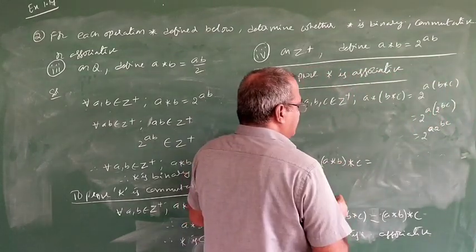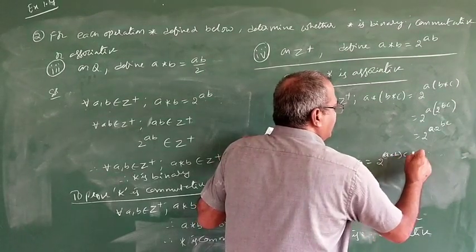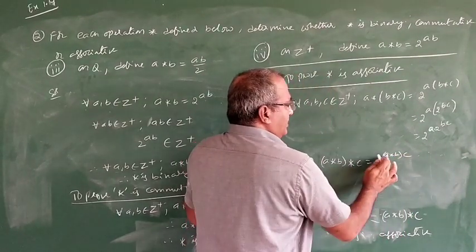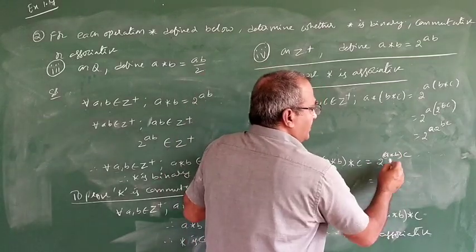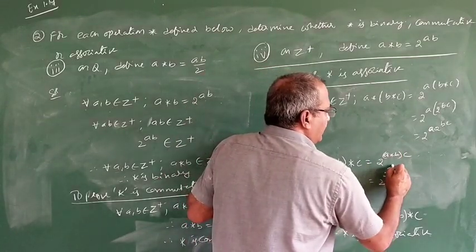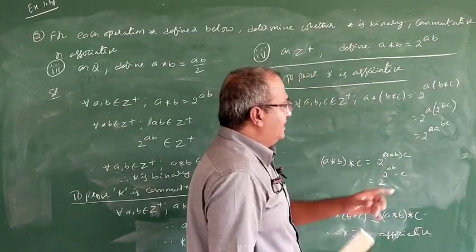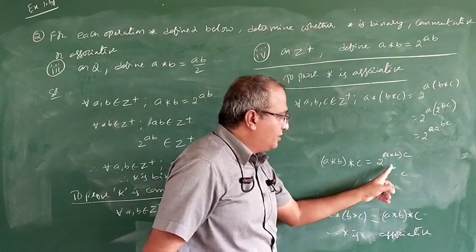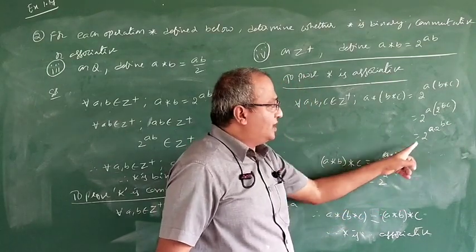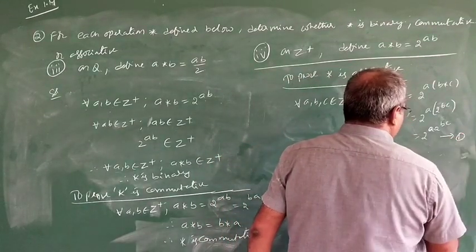when it comes here, (a star b) star c: a star b is 2 power ab. Next, 2 power a star b means what? 2 power ab into c. Same as this one. See here, a into 2 power bc came. Here c into 2 power ab came. So these two are not equal. So you take this as 1, this as 2.